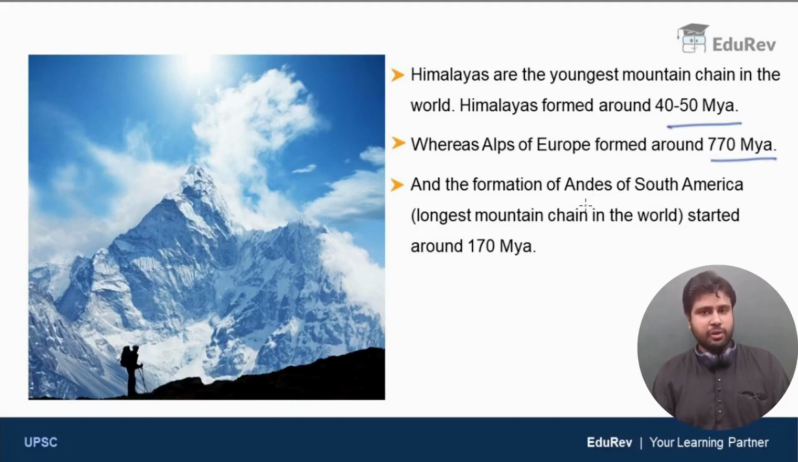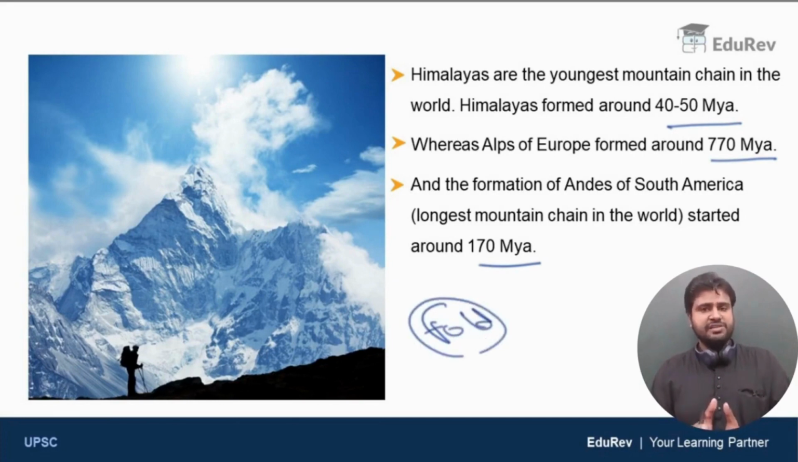And the Andes of South America. Now the Andes have a special distinction here. Andes are the longest mountain chain in the world. From north to south, they stretch more than 7,000 kilometers. The Andes started forming around 170 million years ago. So the Himalayas are the youngest and the highest fold mountains. Both the Alps and Andes are also fold mountains. Fold mountains will be discussed in a separate video under geomorphology, so please don't worry about that.